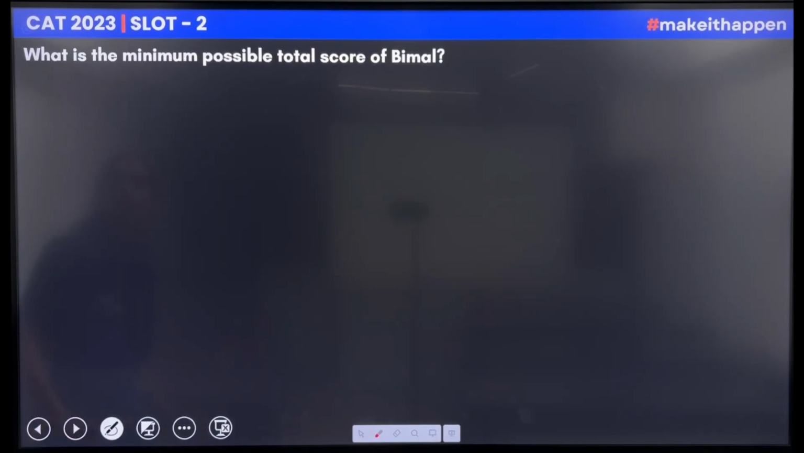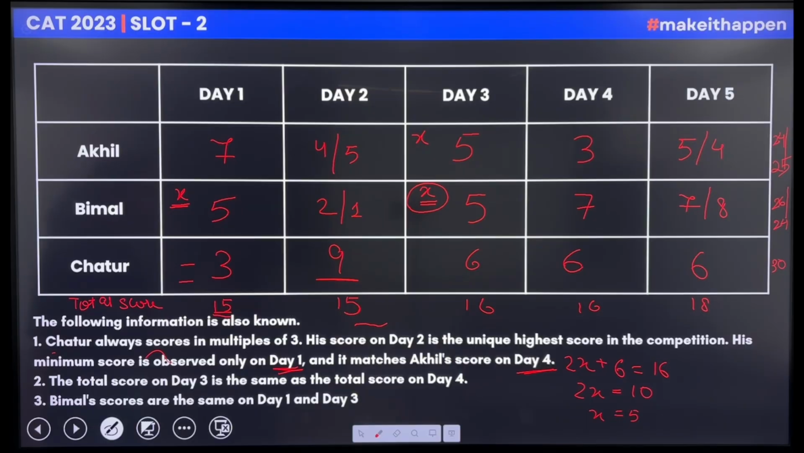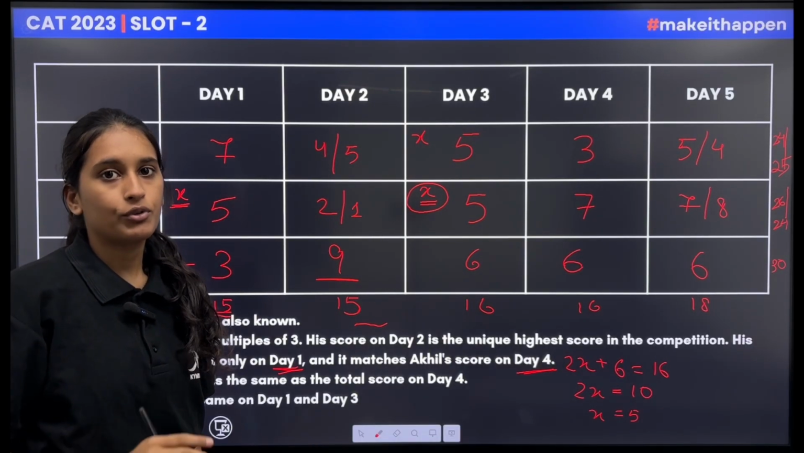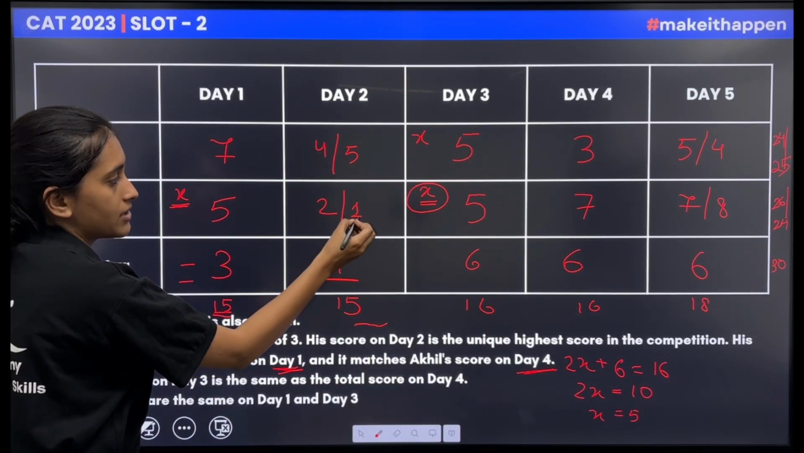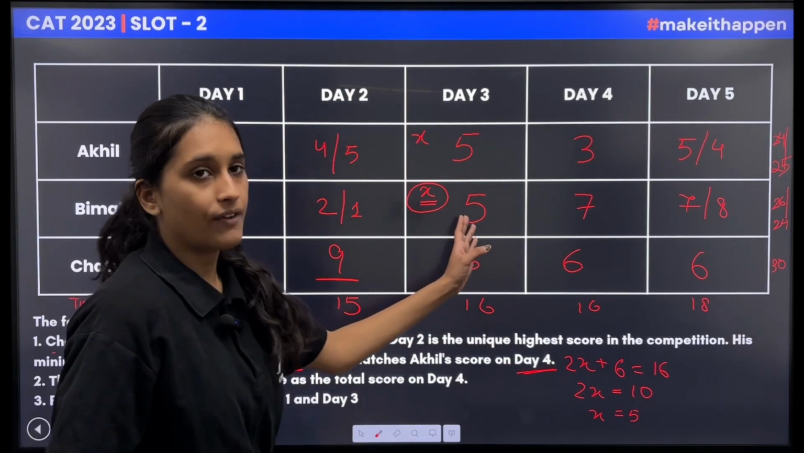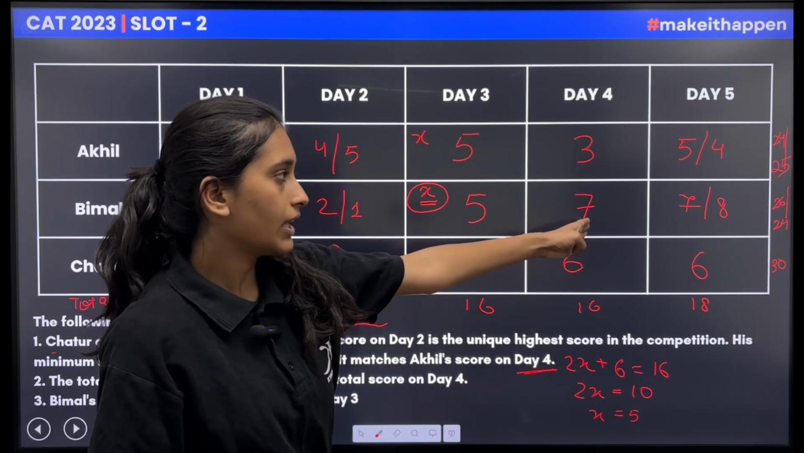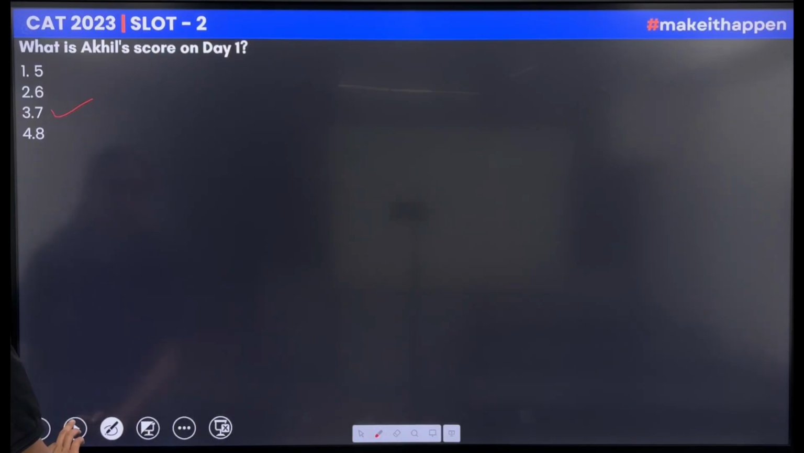What is the minimum possible total score of Bimal? For the minimum possible total score we have to take all the values that are minimum. So 5 plus the minimum of 2 and 1, that is 1, 5 plus 1 is 6, 6 plus 5 is 11, 11 plus 7 is 18, 18 plus 7 would be equal to 25.